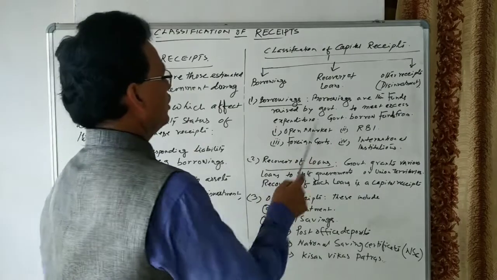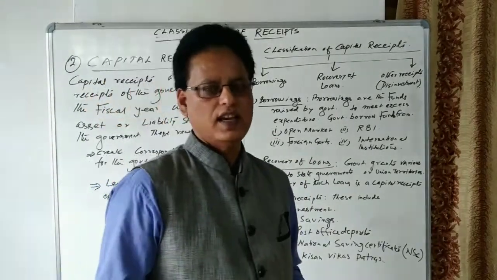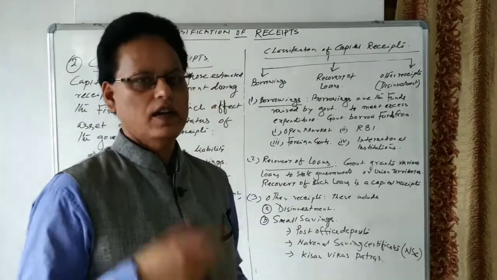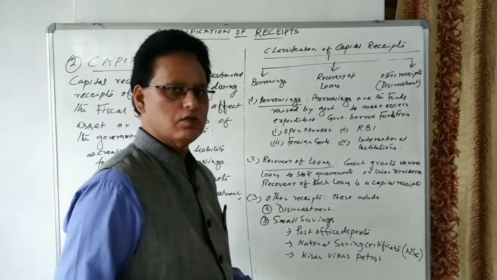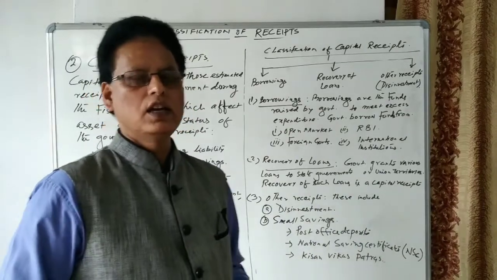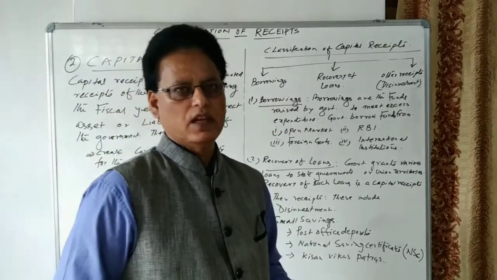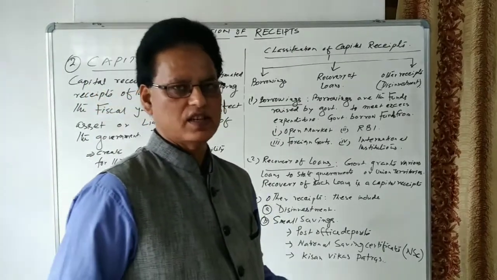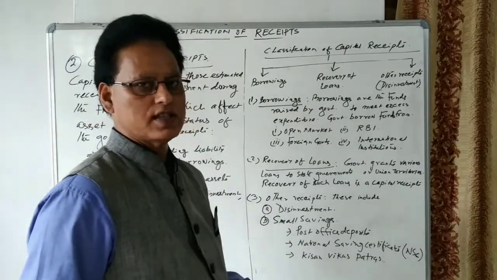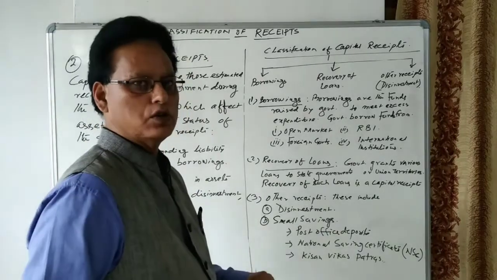Then foreign governments. Suppose we have good relations with the USA or some other countries, then we can borrow funds from those foreign countries. So borrowings are also made from foreign countries. Then international institutions. There are many international financial institutions, such as the World Bank, the International Monetary Fund, and the Asian Development Bank, from where the government can borrow funds.